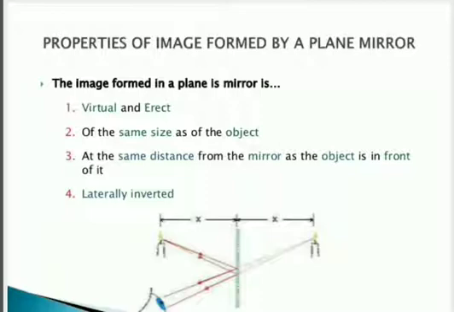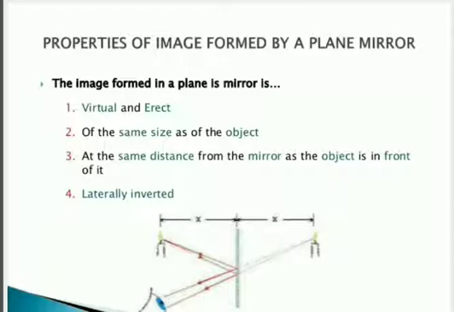What is a plane mirror? A plane mirror is the straight mirror which we usually have at our home; that is an example of a plane mirror. So what are the characteristics of the image formed by a plane mirror? The first characteristic, or property, is that the image formed by such a mirror is always erect and virtual.